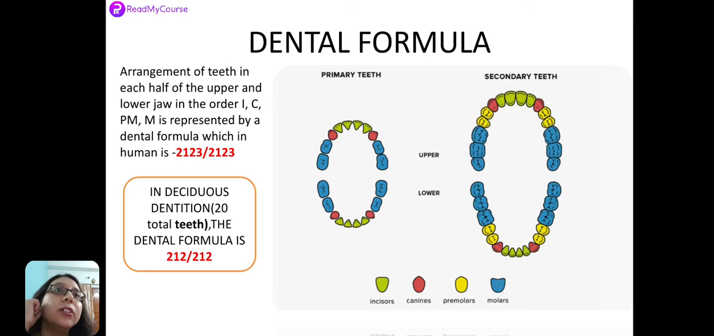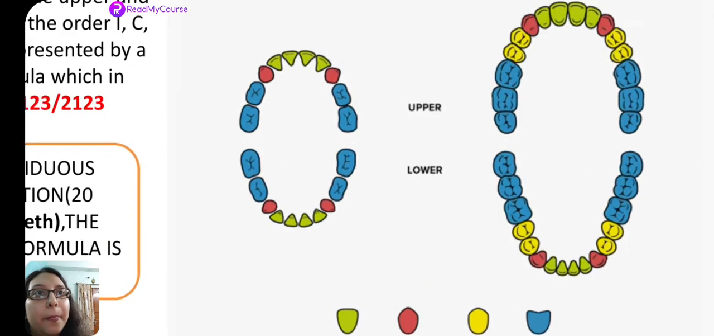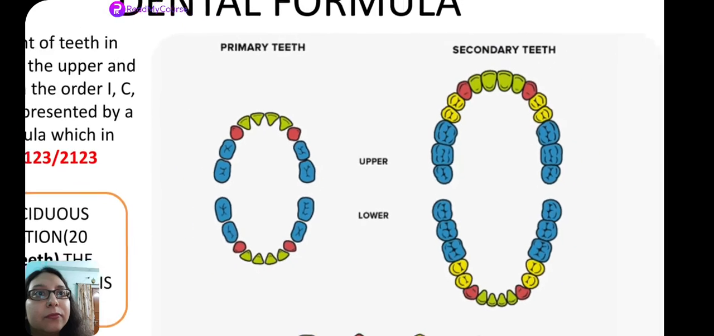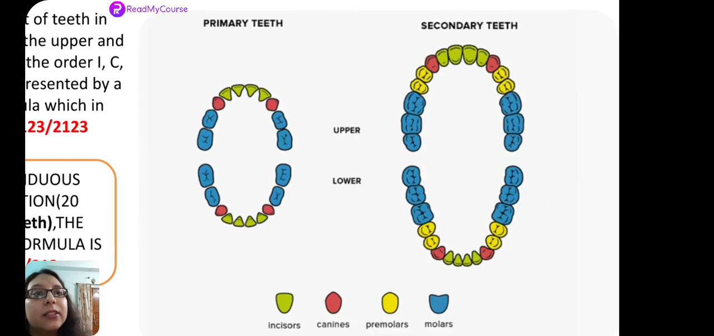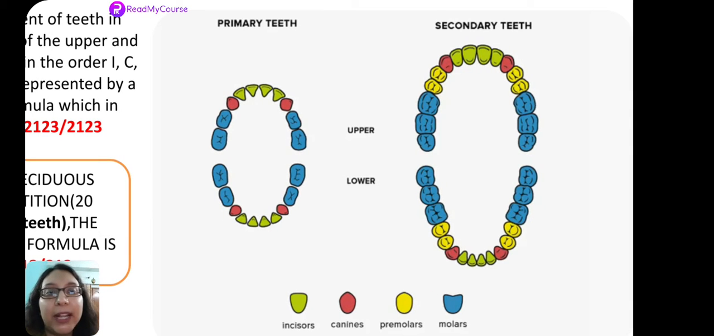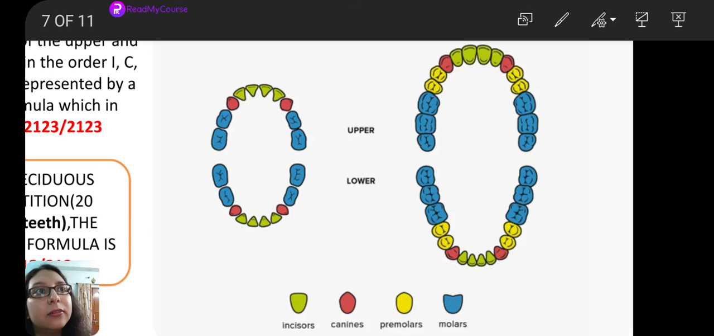Next we move on to the slide. So this is a slide on the dental formula in detail. I would like you to appreciate the picture first. See, yes, I think you can see this. See, primary teeth. In case of primary teeth, what is happening? We are having incisors. The incisors are in green. Okay.